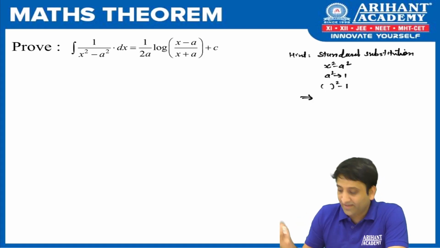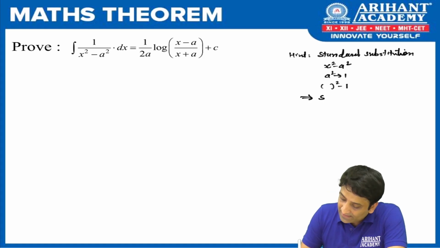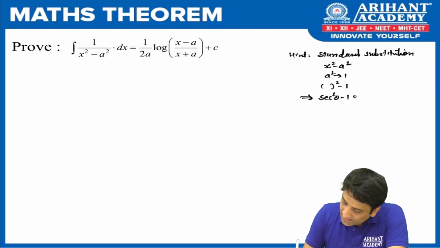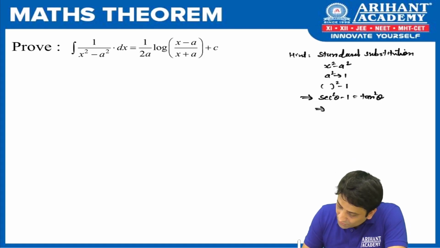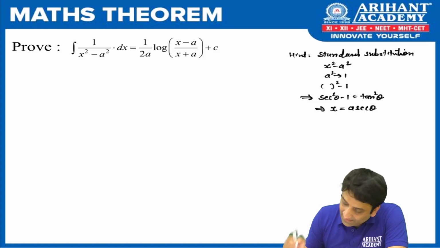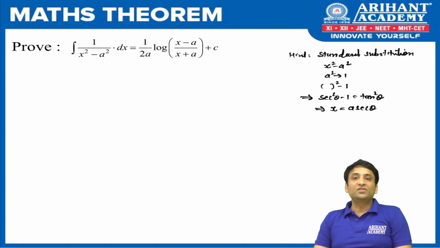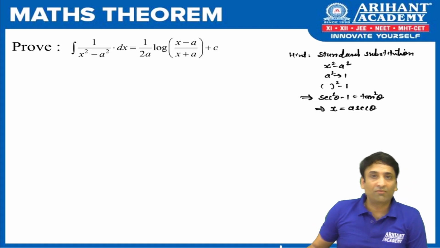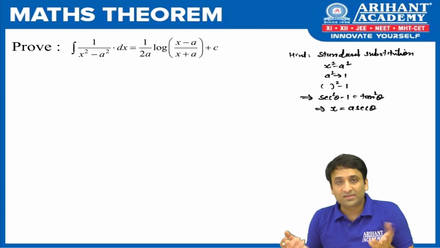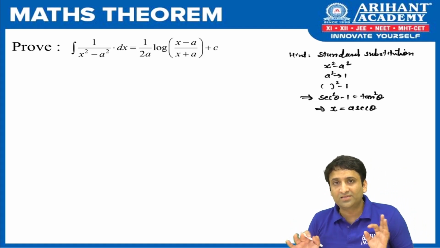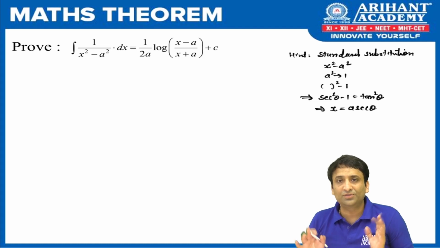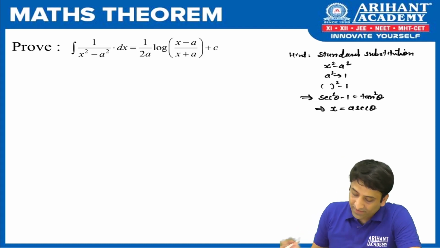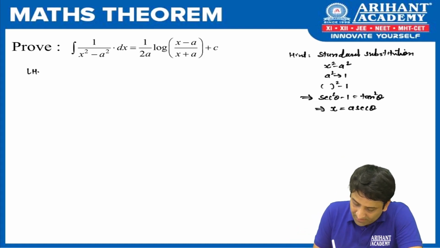Most of you might have got the answer. It is sec square theta minus 1 is equal to tan square theta, and this implies that I should go for x is equal to a sec theta. Done. So to prove this, we are going to use x equal to a sec theta. Fine, and we'll take it as a sum. So it's not a proof for me, it is just a question based on standard substitution. Fine, so let's begin. We take LHS.